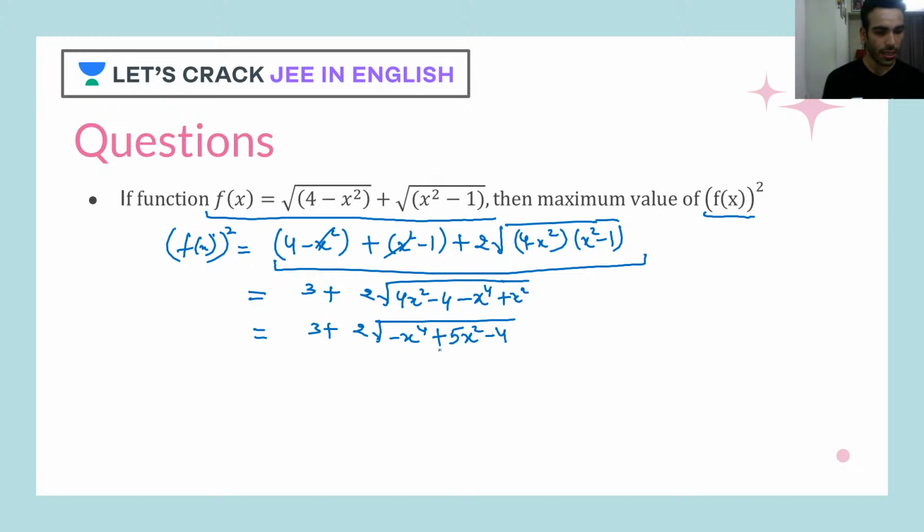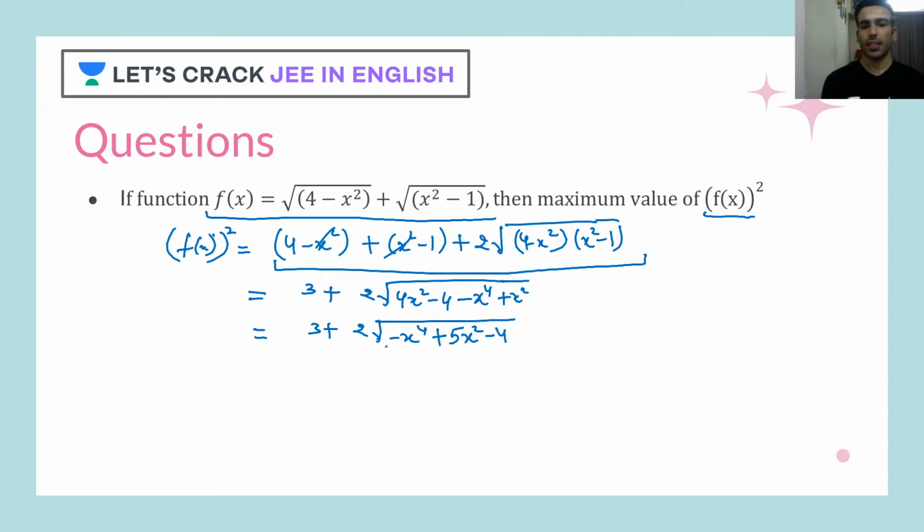Other says root 3 and root 6, you guess. Okay, we'll check it. Wait for a minute. So, minus x raised to 4 plus 5x square minus 4. I hope you guys have studied quadratic equations.